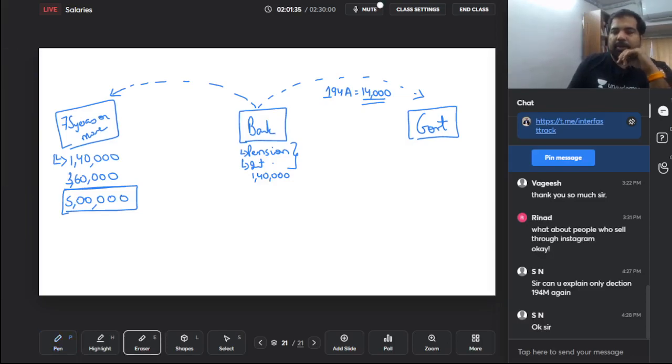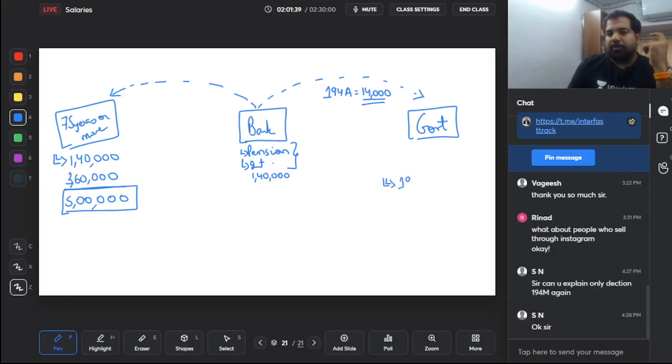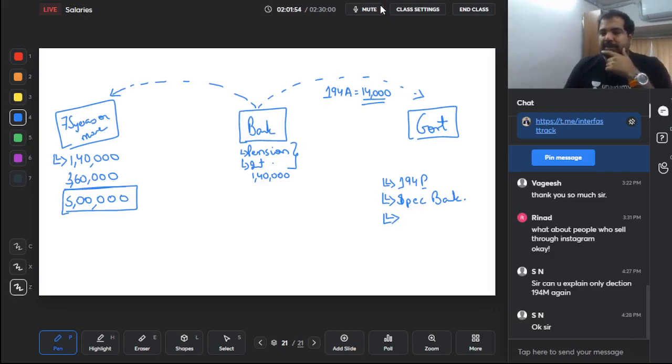And hence the government has come up with a section called 194P. P is for pension. They say that, listen, bank, you are now a specified bank. Specified bank is because pension and interest income both are coming into your bank account, and this person is 75 years or more, and hence you become a specified bank.